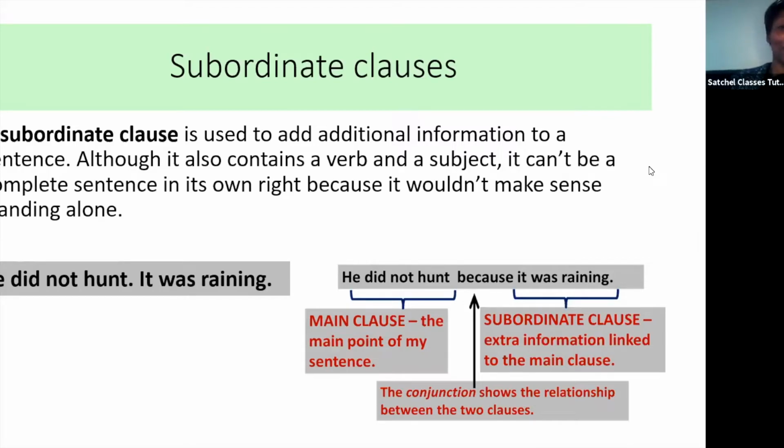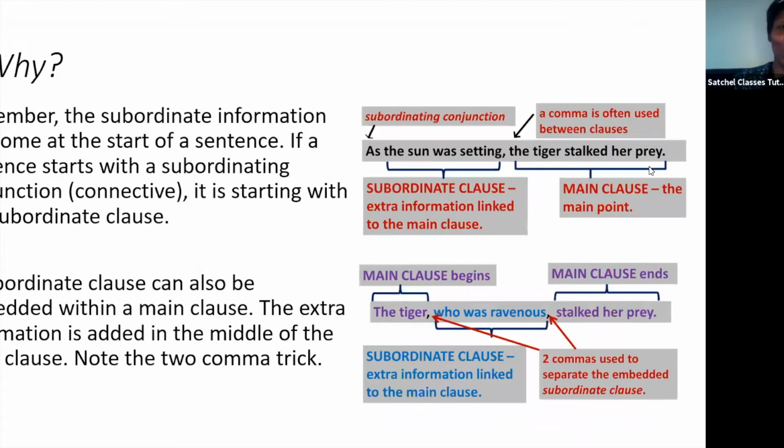So, for example, he did not hunt is the main clause. You've got the subject, he, and what he's doing. He didn't hunt, what he's not doing. Because it was raining, now we've got the added information, the subordinate clause. So, as the sun was setting, subordinate clause. It can't stand on its own, but it's adding extra information. The lion stalked her prey. Now that can stand on its own. That's the main clause. You've got the lion, stalking, we've got a subject and a verb.